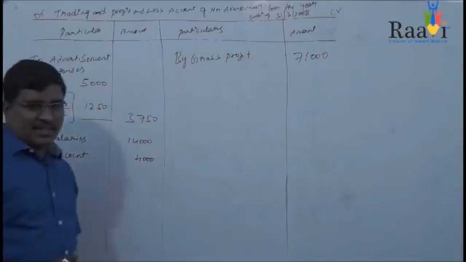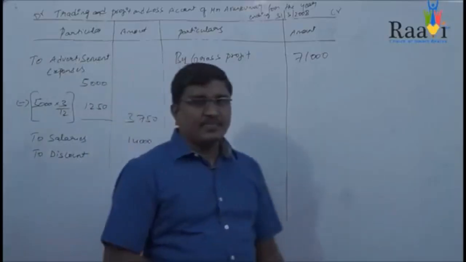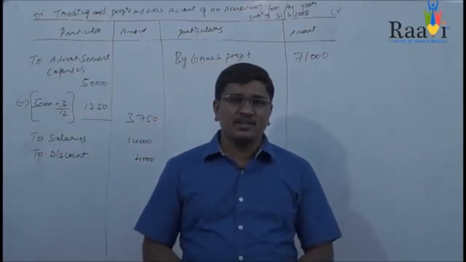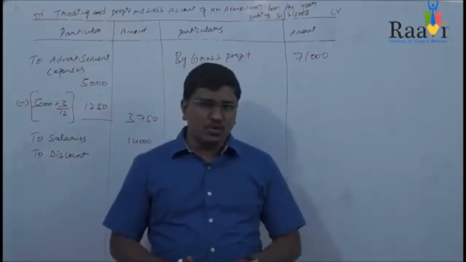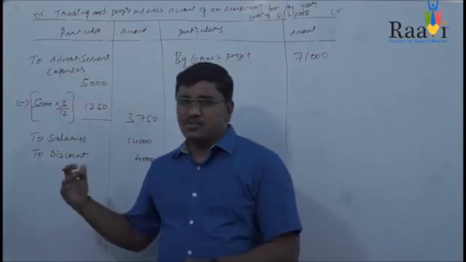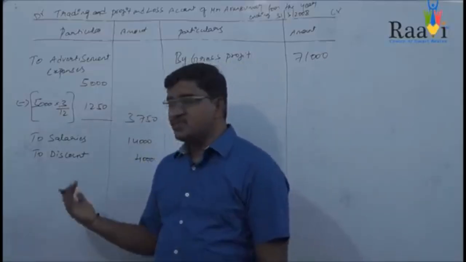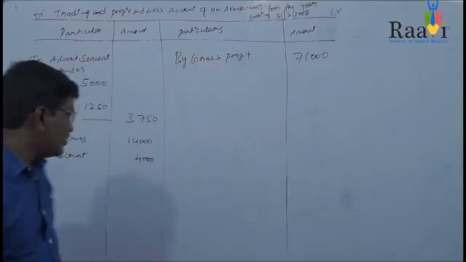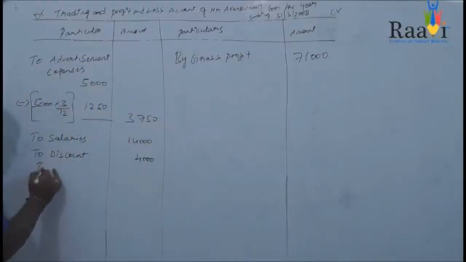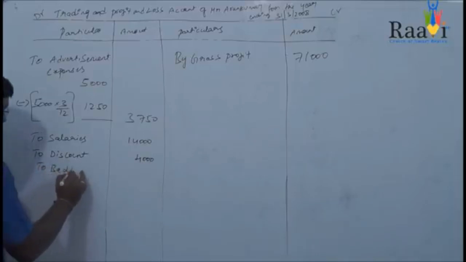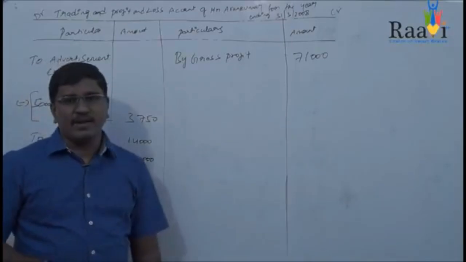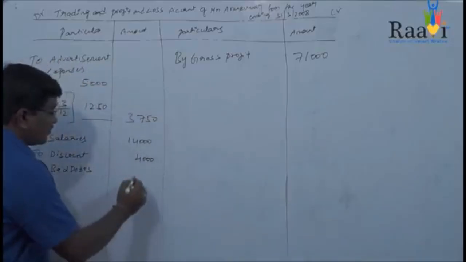First we will see whether there is any adjustment regarding the bad debts. Now you may see the second adjustment, that is make a provision of 5% on debtors towards doubtful debts. This is also an adjustment related to bad debts. So first we'll write an entry regarding the bad debts, that is, to bad debts, the amount of bad debts is 2000 rupees.